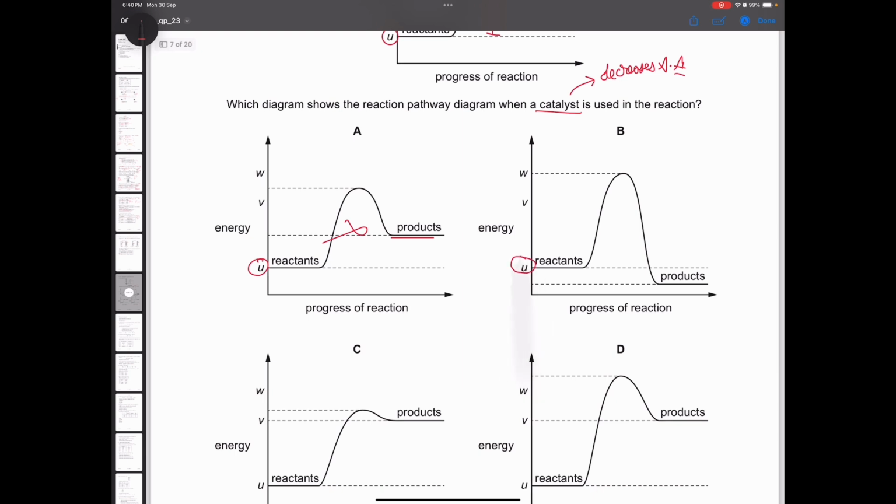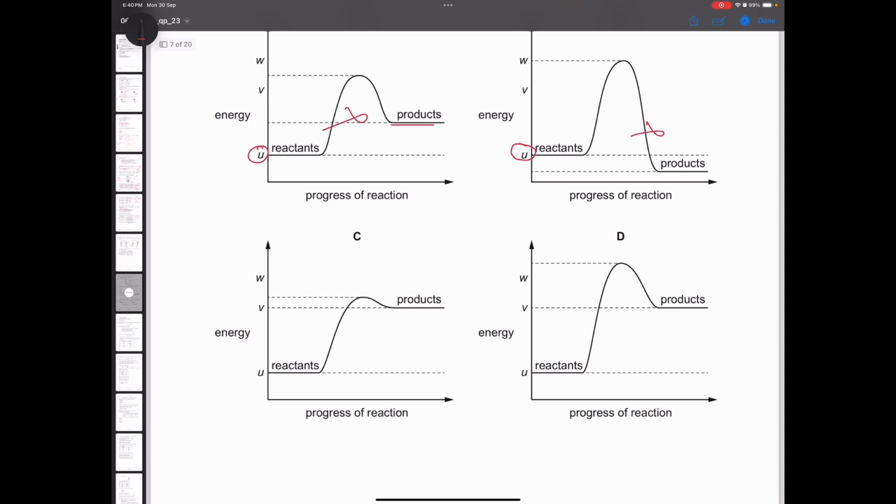Reactant should be at U. Product should be at V. Incorrect. Reactant should be at U. Product is at V. This looks fine. And in option D as well, reactant is at U and product is at V.